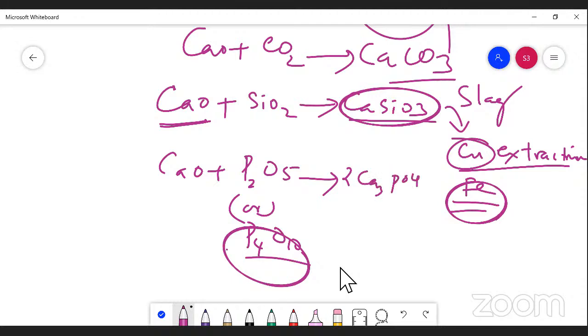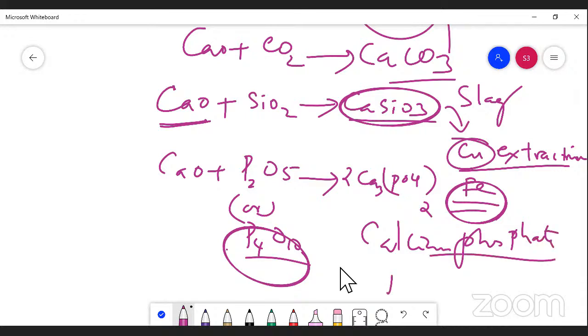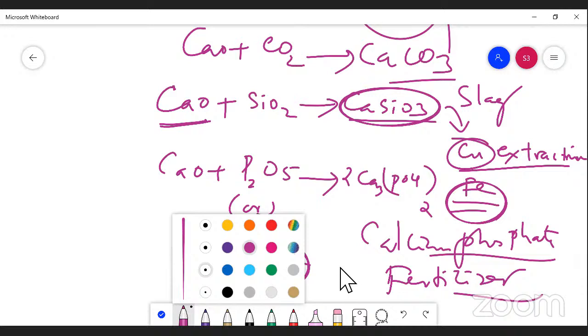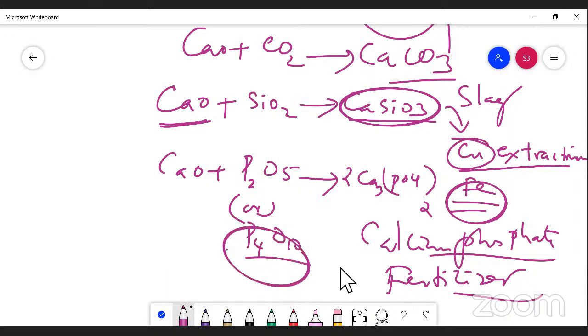Ca3(PO4)2, calcium phosphate. Calcium phosphate is a fertilizer. It is used in agricultural fields. The phosphate fertilizers which are used in the field of agricultural science, you should understand the point here.